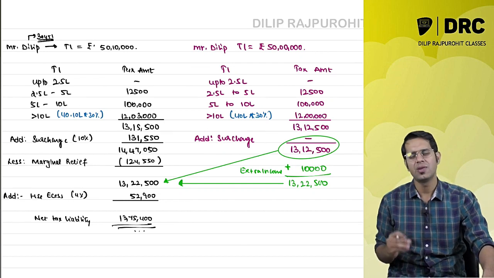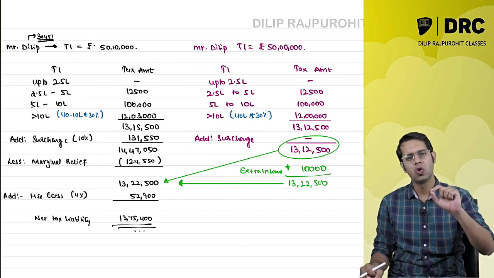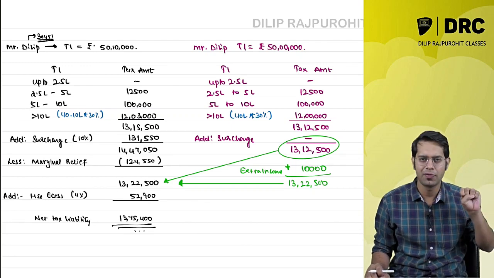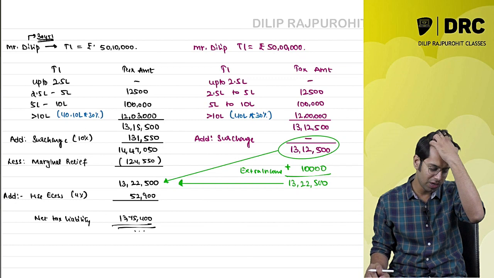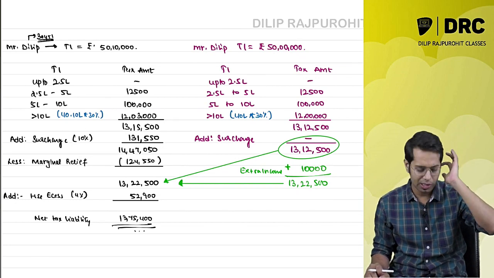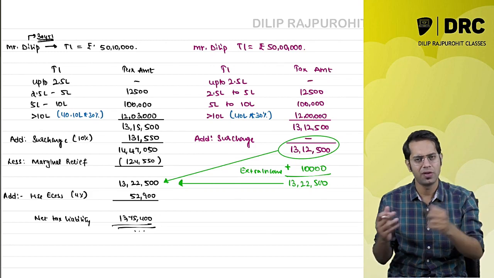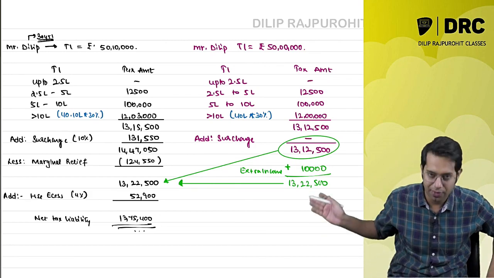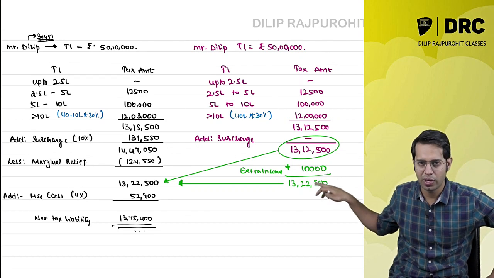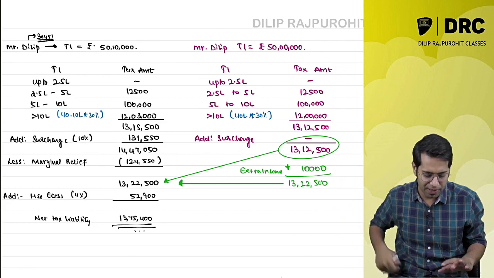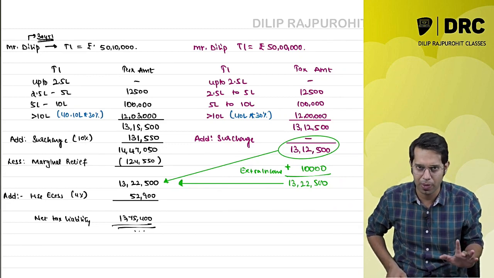So indirectly, what is the government doing? The government is taking that full extra money from you, and they say that I am going to call that amount only as tax. Whatever difference is there will be given to you as marginal relief. Anyways, if you have not understood, no issues. This is only to cross verify whether my marginal relief amount has come properly or not.